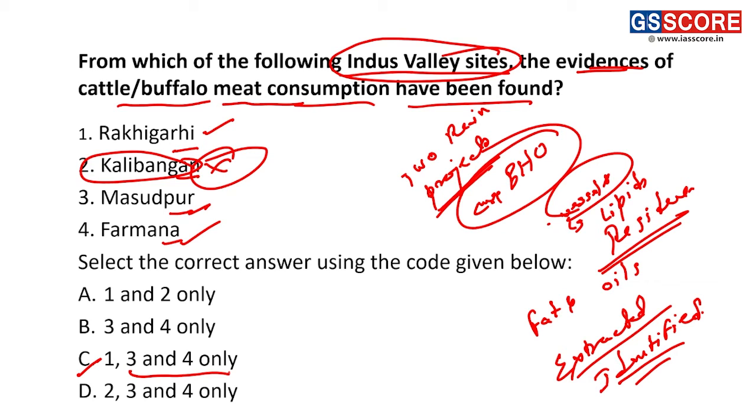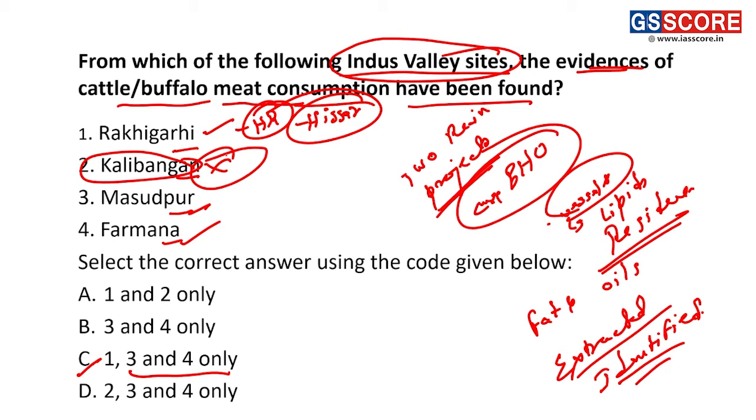With respect to Rakhigarhi, as per the demands of UPSC, and this may be asked, we need to look at its location first. The location of Rakhigarhi is in Haryana, in Hisar district. Fine. Now, Rakhigarhi is among the well-known and largest sites of the Harappan civilization in the Indian subcontinent.